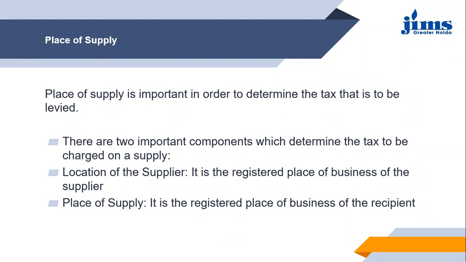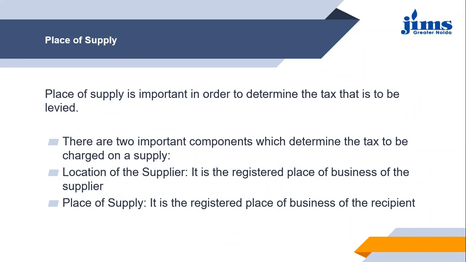Any person who is paying tax under GST must be registered with a registered place of business. That will be the address considered for correspondence or communication.